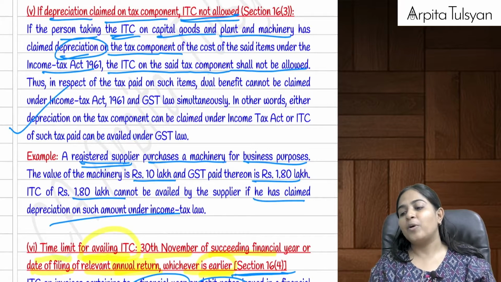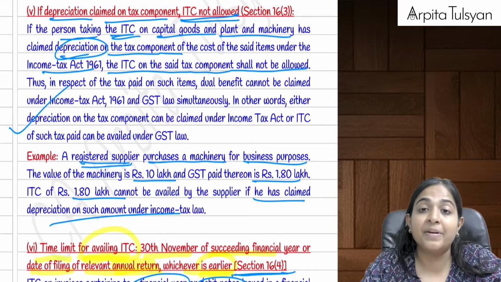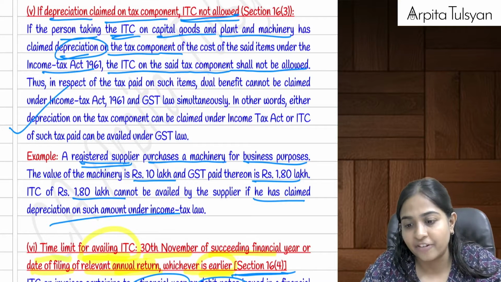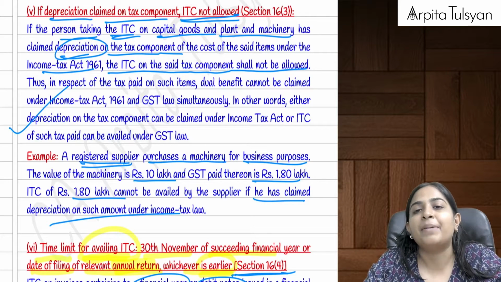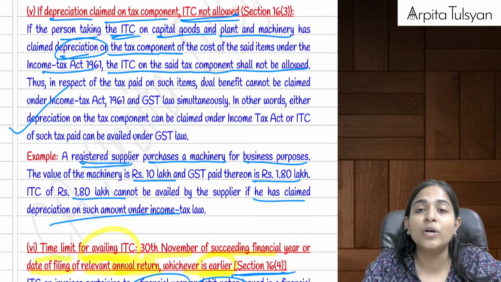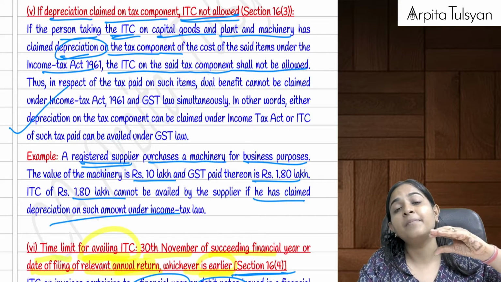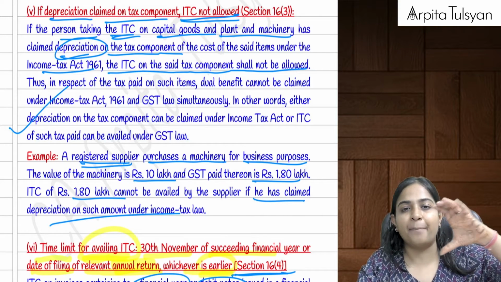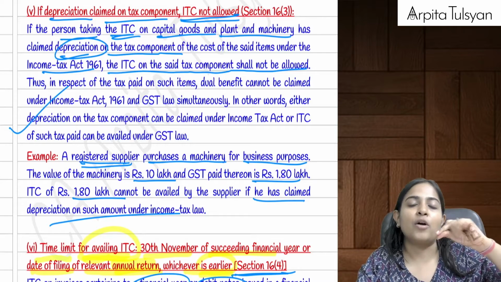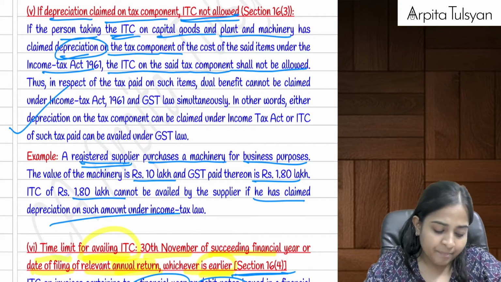Then going on to the next section, that is section 16 subsection 3, where we studied depreciation benefit and GST credit benefit. If you have purchased any capital goods on which GST was applicable, but you took depreciation on the total amount, that is the value of capital goods plus the GST on it, meaning you have taken depreciation on the entire amount, then you cannot take the GST credit of the same. Either of the two is available.